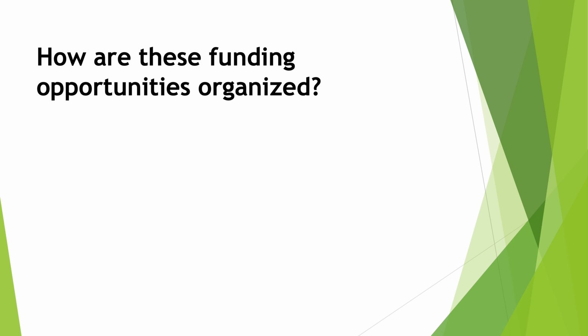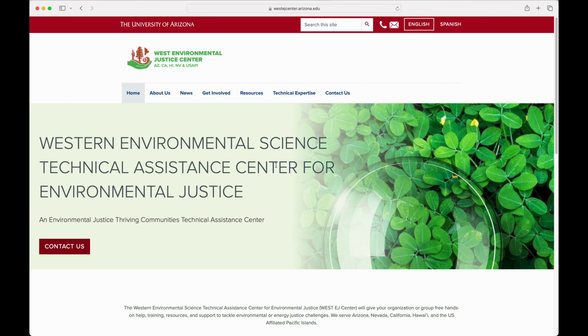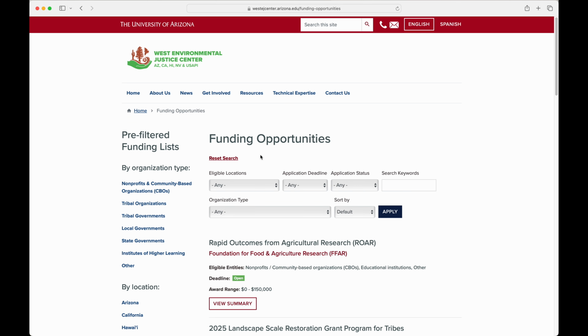How are these funding opportunities organized? We have organized this database by the following categories. Applicant and organization type. Some grants are available only to specific types of organizations. You can search for funding opportunities available to your type of organization, including nonprofits and community-based organizations, which are organizations that do not operate with the purpose of generating a profit.